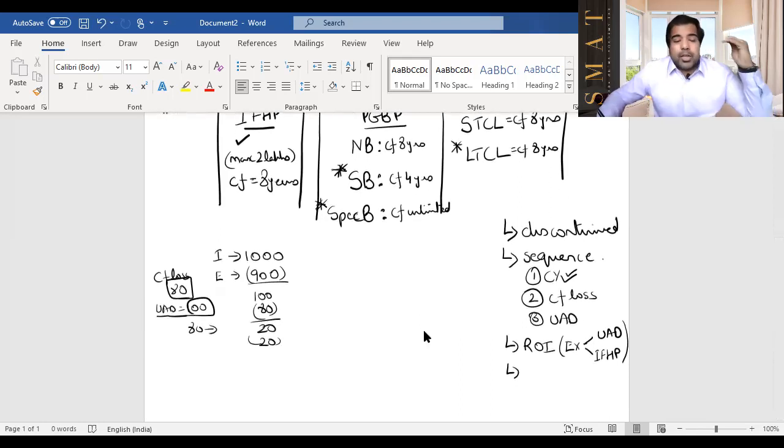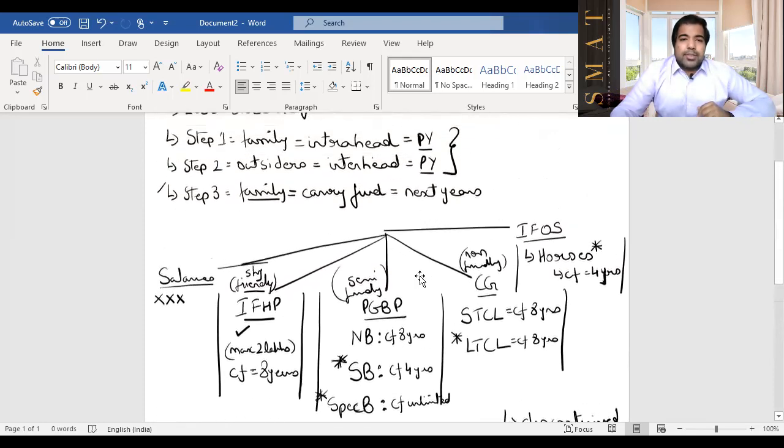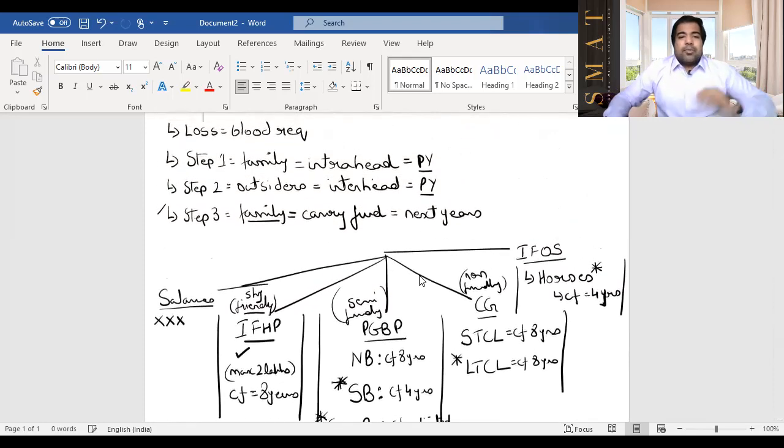Next, guys, please remember it's family, then outsiders, and then step 3 is again family. And always remember, guys, this diagram is something that will really help you in the exam. Now over to the sections. Guys, step 1 is a series of sections. Step 1 is section 70. Step 2 is section 71, and step 3 has different sections.